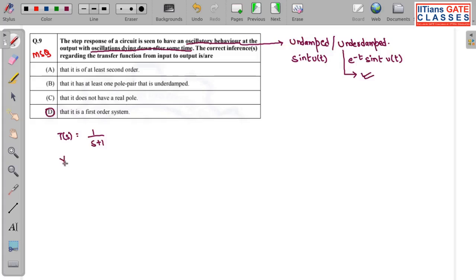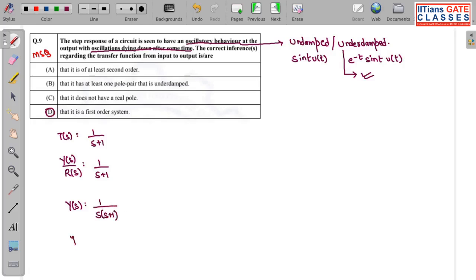Now I can write it like this. So R(s) is 1 by s. Why 1 by s? Because it is given the step response of a circuit. So step response Y(s) is equal to R(s) times the transfer function, and R(s) is basically 1 by s.